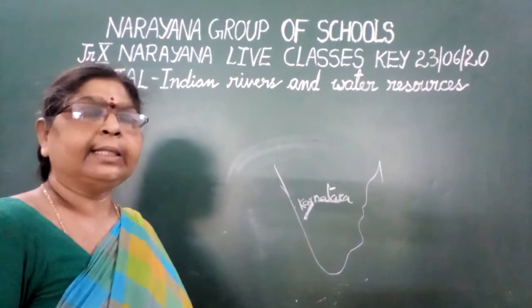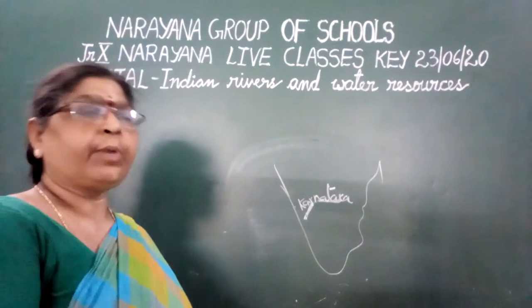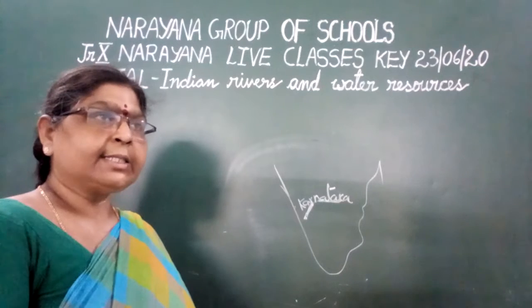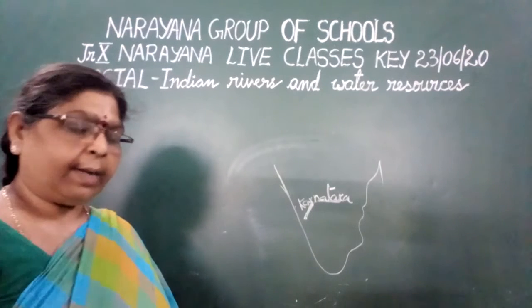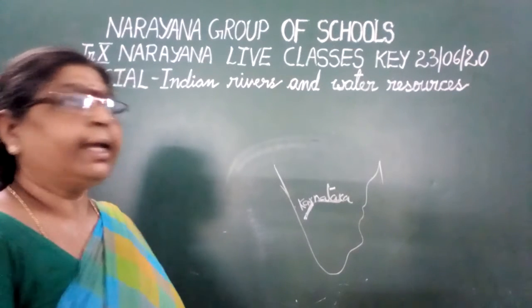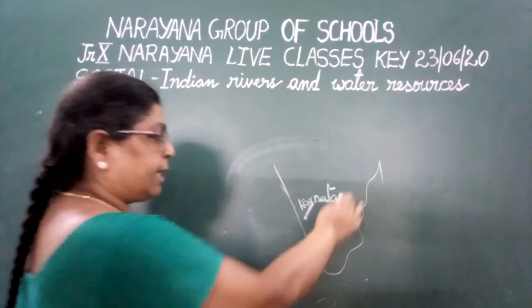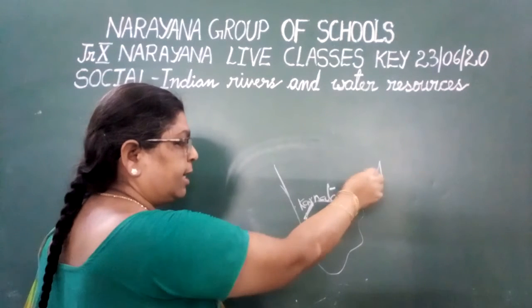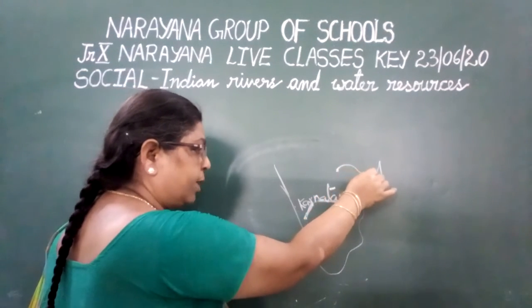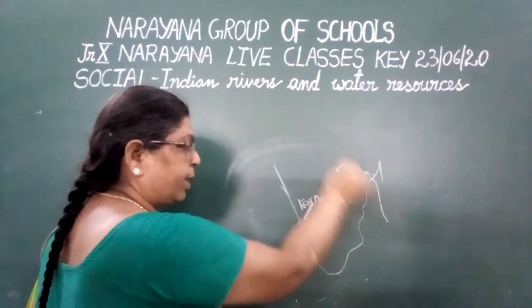And the second one is also based upon the identification of the location of the rivers. Already we know that Tungabhadra is in Karnataka, and then Mahanadi, where is the origin? The next question is Mahanadi. See here, Mahanadi rises here and it will be flowing to Orissa and joining into the Bay of Bengal.